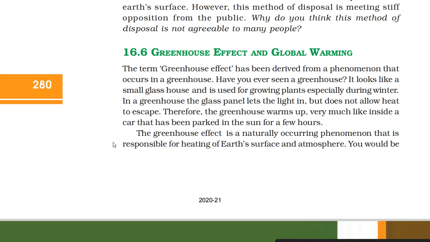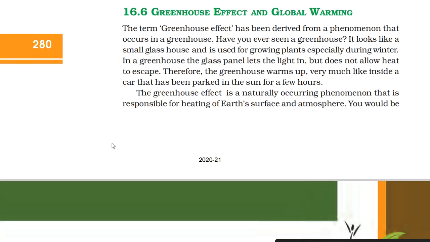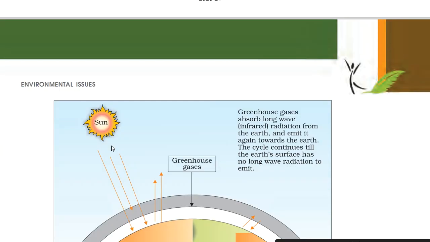16.6 Greenhouse Effect and Global Warming. The term greenhouse effect has been derived from a phenomenon that occurs in a greenhouse. Have you ever seen a greenhouse? It looks like a small glass house and is used for growing plants, especially during winter. In a greenhouse, the glass panel lets the light in but does not allow heat to escape. Therefore, the greenhouse warms up very much like the inside of a car that has been parked in the sun for a few hours. The greenhouse effect is a naturally occurring phenomenon that is responsible for heating of Earth's surface and atmosphere.